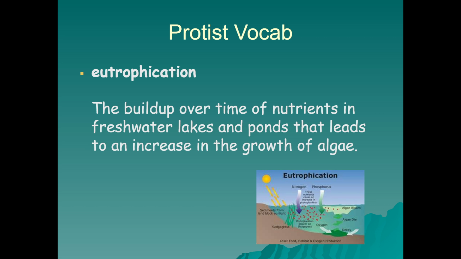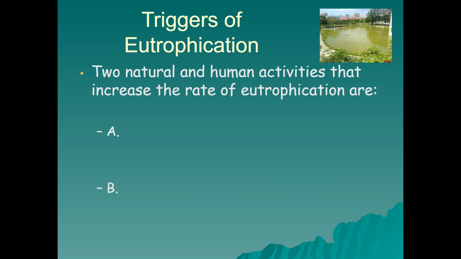Eutrophication is the term I've been using for one of the reasons you may see algal blooms, and that is the buildup over time of nutrients in freshwater lakes and ponds that eventually can lead to an increase in the growth of algae. Sometimes this buildup of nutrients in these ponds and lakes can run off into marine environments like the ocean, and that's where it ends up producing red tides.